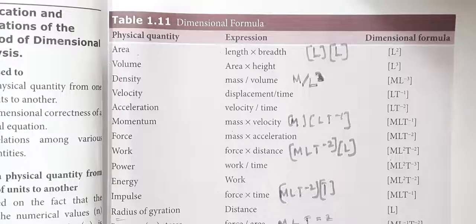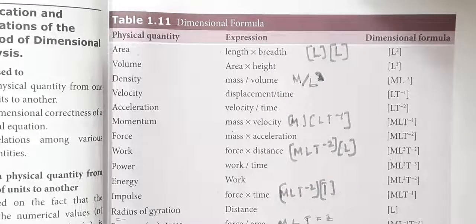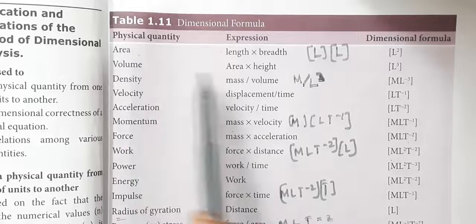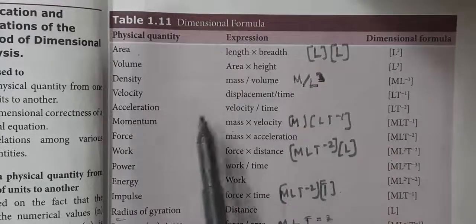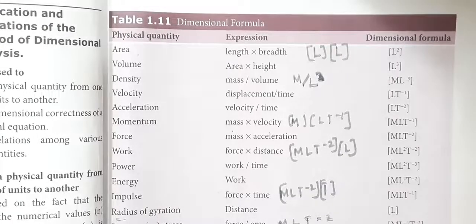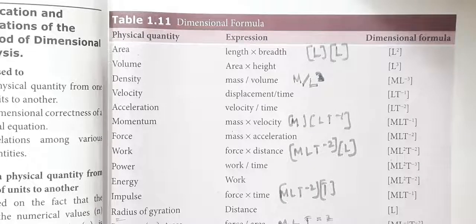We have discussed this. Also, I explained the dimensional formula for various physical quantities, derived quantities such as area, L square, volume, L cube, density, M L power minus 3, and so on. I hope you have understood. I think you have practiced.